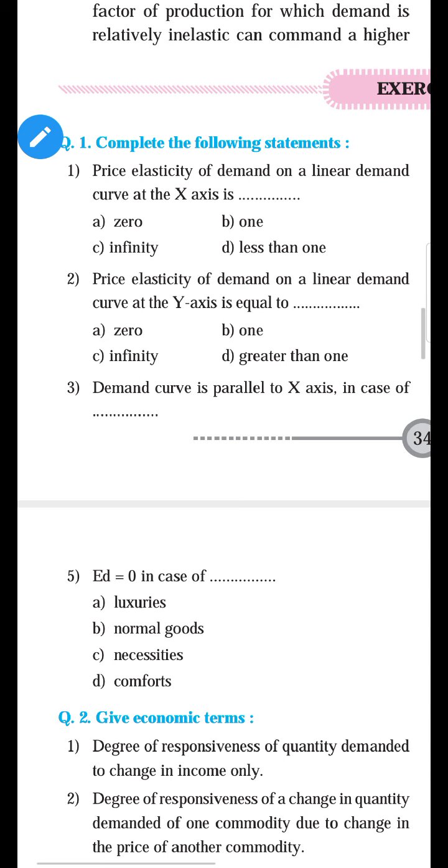Okay, the price elasticity of demand on a linear demand curve at x-axis, yes, what does it call? Now you can give the answer. You just see the example. Now I am giving the example, and because of this example you can give the first answer.